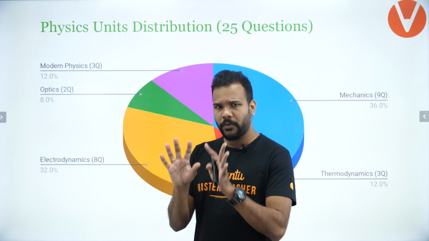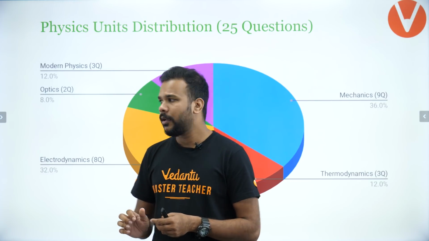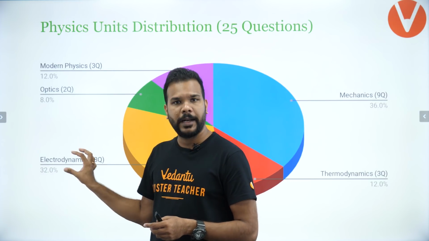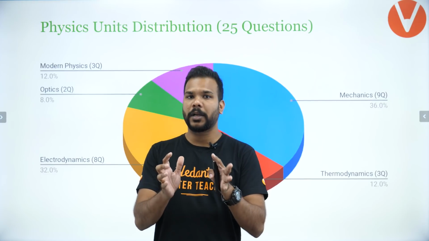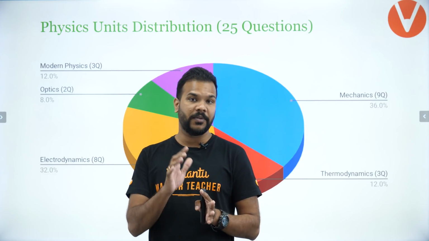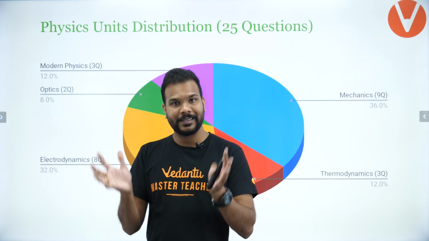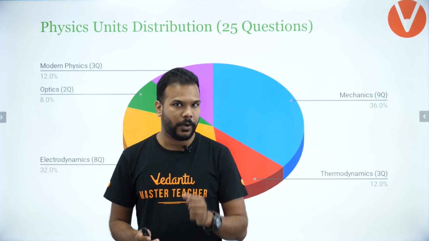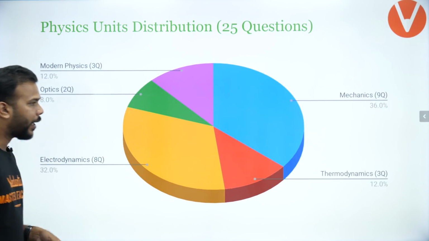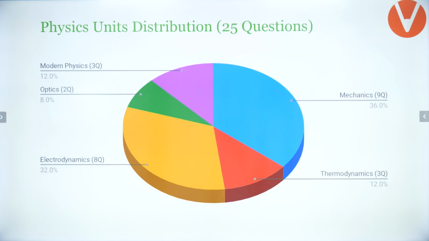This is usually what we are looking at as the pie chart division. Overall, electrodynamics and mechanics are forming close to 15 questions by themselves, 15 to 16 questions, and then thermodynamics, optics and modern physics are filling up the remaining 10 questions. Okay guys, so have a look at it again.